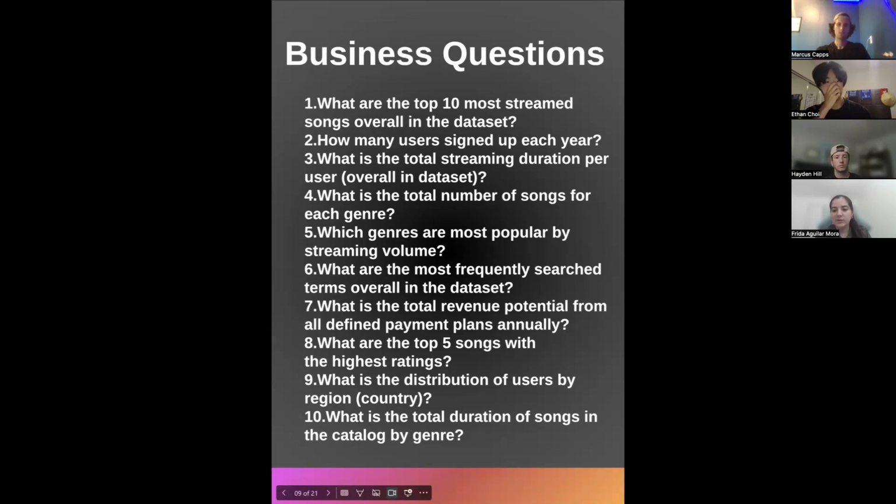What is the total revenue potential from all defined payment plans annually? What are the top songs with the highest ratings? What is the stream duration of users by region? And what is the total duration of songs in each category by genre?